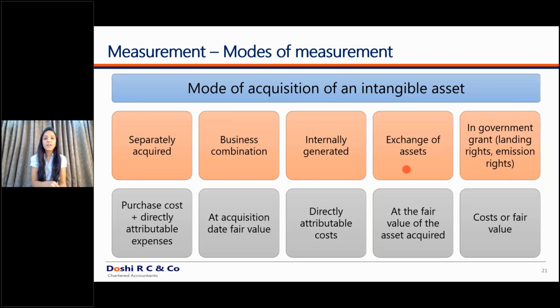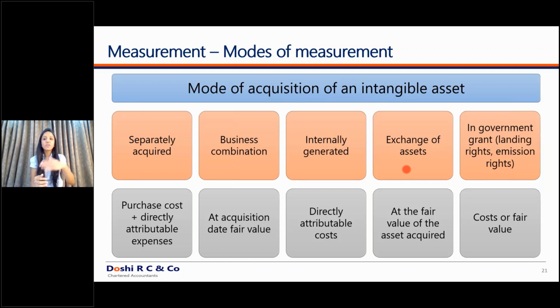In the earlier example I gave, the company had constructed a building and in return got the membership right to collect the membership fees. In that case, you cannot recognize the intangible asset at only the cost incurred by the company. Today I have incurred a cost of 20 crores to construct that particular building, but I cannot recognize that asset at 20 crores only. You will have to recognize the asset at the fair value of the asset given up or asset received, whichever is clearly identifiable. What does it mean? If you would have sold that particular building, I'm already a construction company.